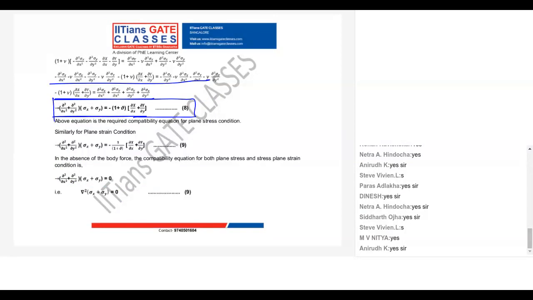This final equation is what? My compatibility equation for plane stress problem in stress form. Is it clear? In the same way, if I take plane strain condition, my compatibility equation will be equation 9.